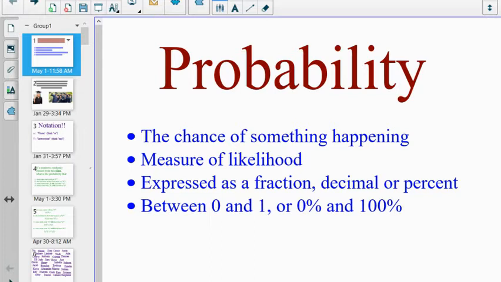You might say that the probability of the Timberwolves winning their game tonight is not very large. Especially since I know they played last night. So the probability of winning tonight is probably 0 because I don't think they have a game tonight, which I guess brings me to my last thing. A probability can never be less than 0. A negative probability does not make sense, nor does a probability greater than 1.